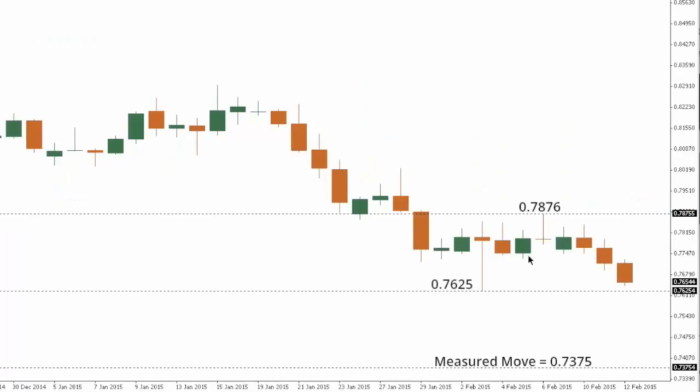Aussie dollar. So Aussie is looking like it's rolling back over right now. We saw the market stall out into a correction mode at 0.7876, and it looks like a lower top could be carving, which will be confirmed on a break and daily close below 0.7625. A break below 0.7625 with a daily close would expose a fresh downside extension towards the next key objective to the downside, which comes in at a measured move 0.7375.